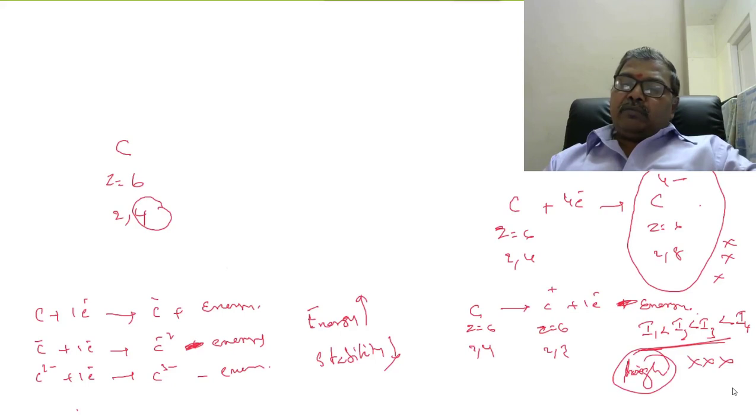So that is why carbon, to keep 8 electrons in the outermost orbit, tries to share these electrons with other atoms.